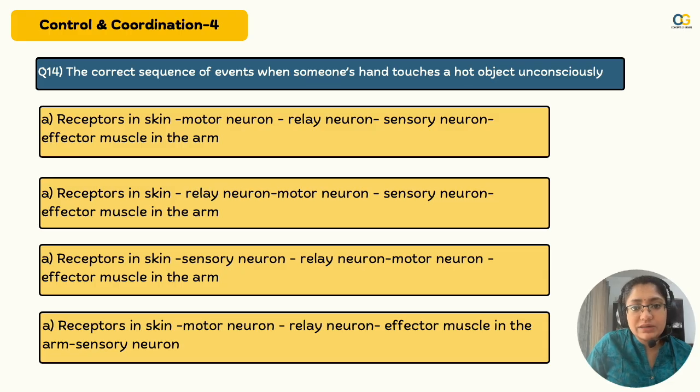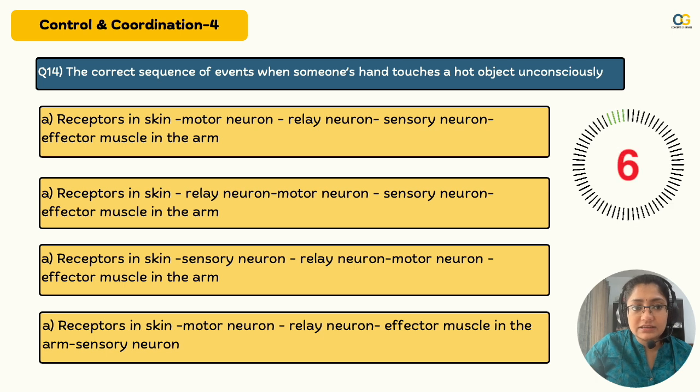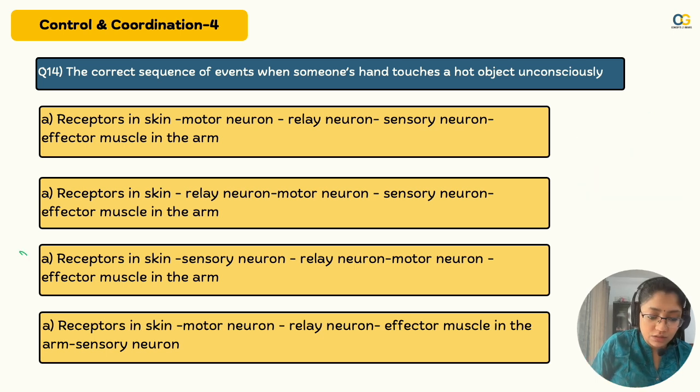Correct sequence of events when someone's hand touches an art object unconsciously. Think. Whoa, option C. Receptors in skin, sensory neuron, relay neuron, motor neuron, effector neuron. Yes, first it has to reach the sensory neuron, right? Then only it can sense that. Yes, so you've got it right. Great. Moving on to the next one.